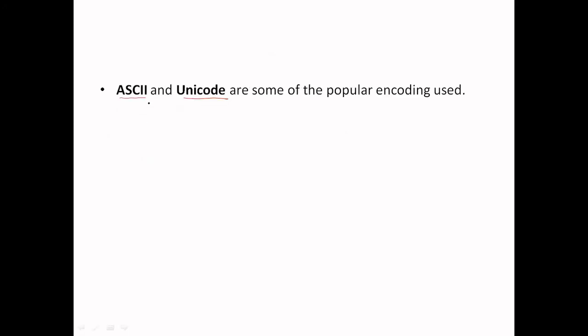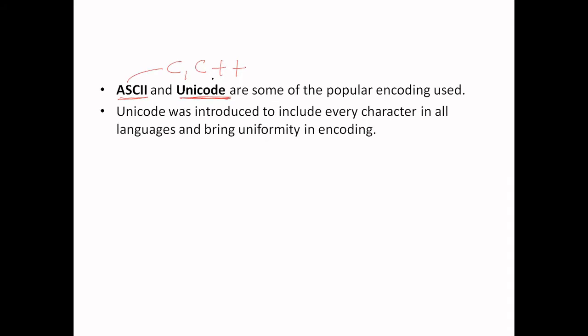Most of the languages use two types of encoding scheme. The first one is the ASCII coding scheme, and the second one is the Unicode scheme. The ASCII coding scheme is used mostly in C, C++, languages which are very old, and in Python we use the Unicode scheme. Unicode stands for Universal Coding Scheme, and it supports most languages. So you can say it is a superset of the ASCII coding scheme.